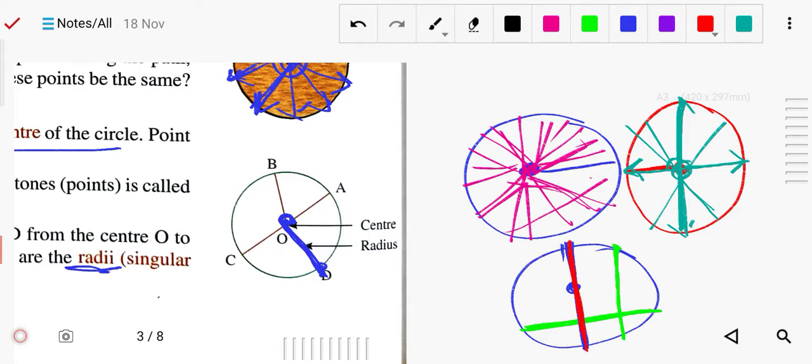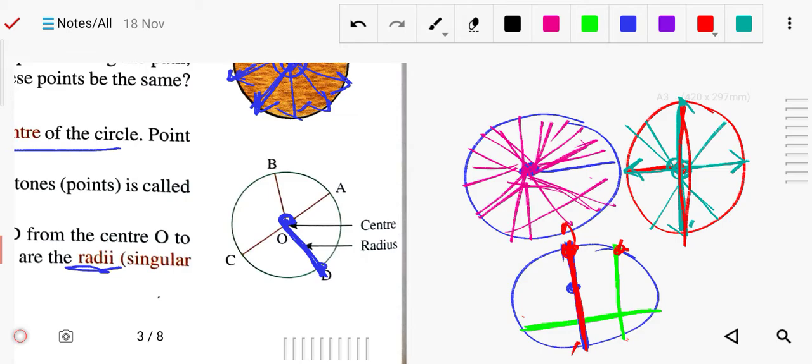The definition of a chord is very simple: a line segment like AB, with both endpoints on the circle. In the case of a chord it is not required to pass through the center, but in the case of a diameter it has to pass through the center. So a chord is a line segment with both endpoints on the circle.